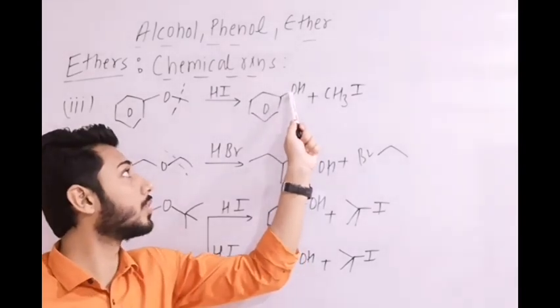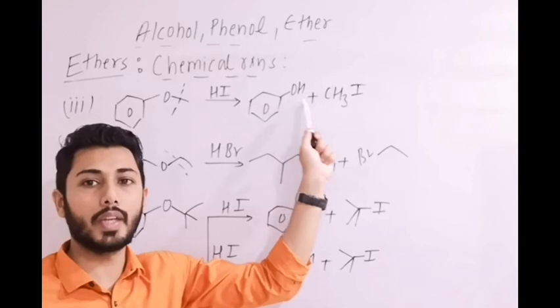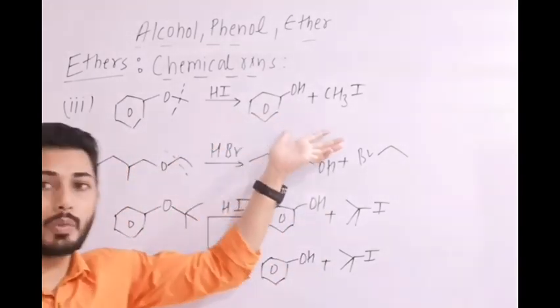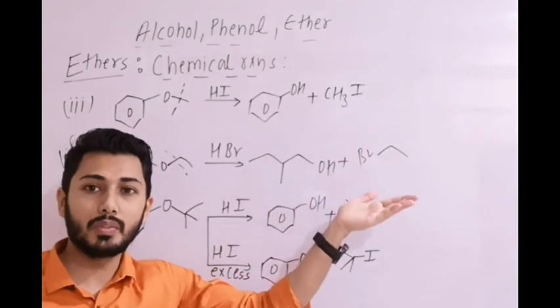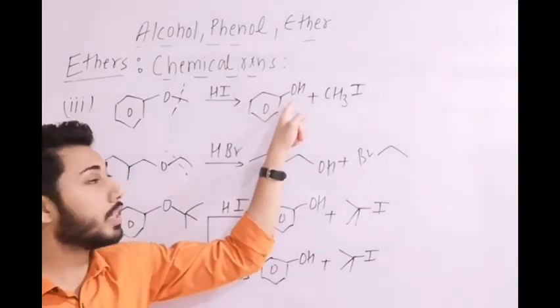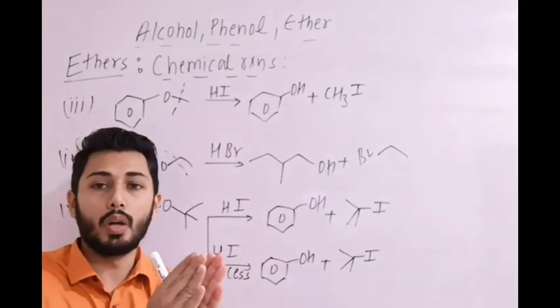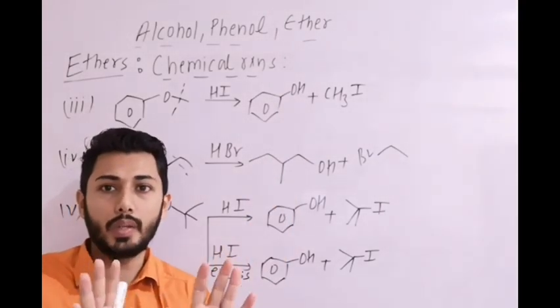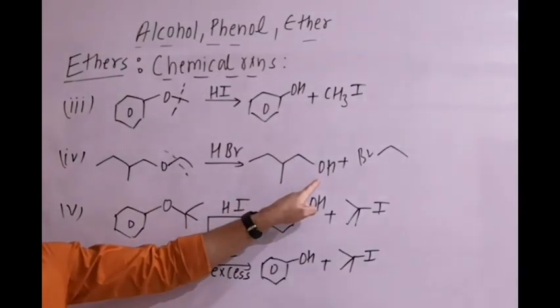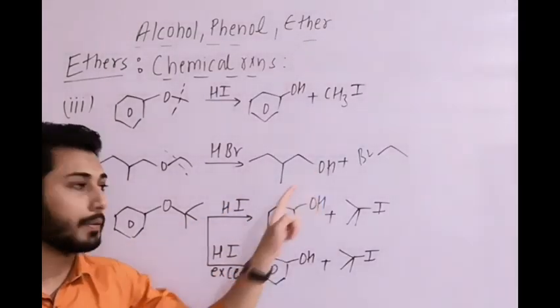Because this oxygen has partial double bond character. That means with one equivalent we get this product, and with excess of HI we still get the same product. Why? Because this is phenol and this OH will not cleave easily. Finally, are you getting it? If we do excess of HBr, this alcohol undergoes further substitution.